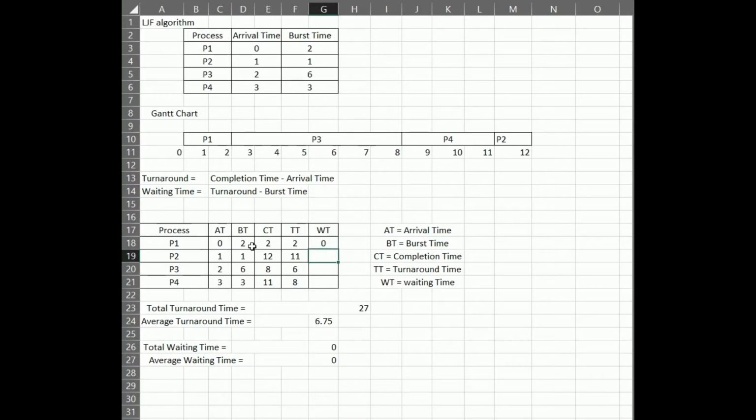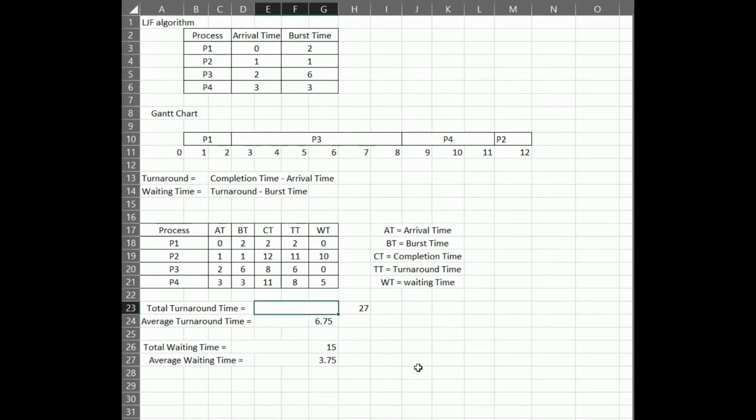The waiting time of the other processes is calculated the same as process 1, using the formula waiting time equals turnaround time minus burst time. So the second process has a waiting time of 10, and process 3 is 6 minus 6, which is 0. And the last process, process 4, is 8 minus 3, which is 5.